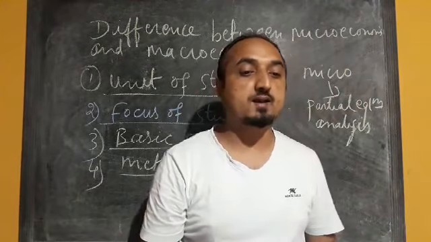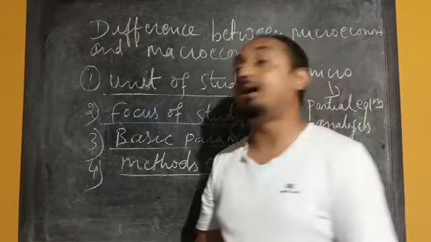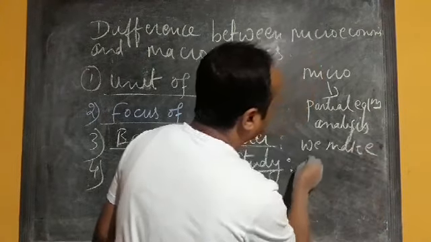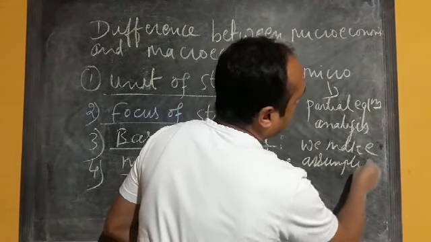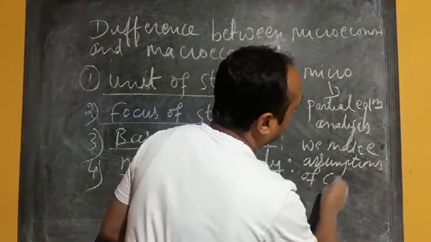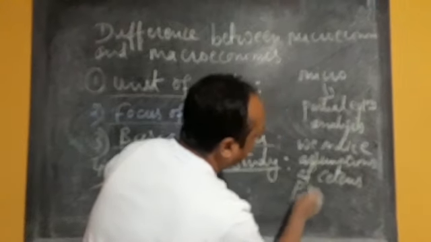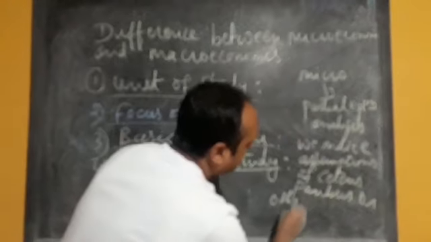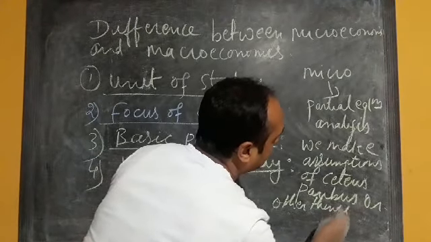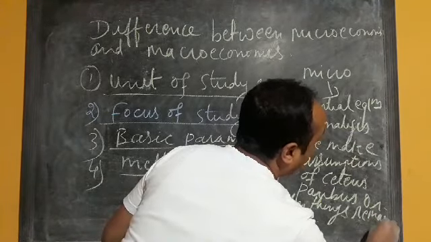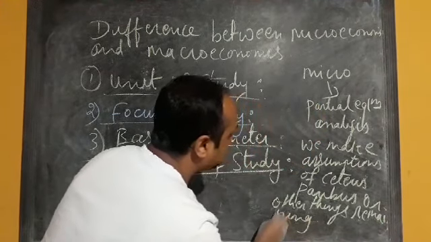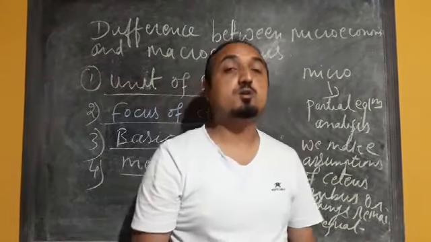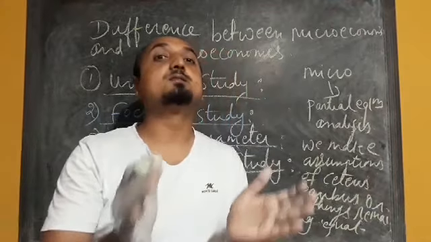In partial equilibrium analysis, we make the assumption of ceteris paribus, or other things remaining equal.